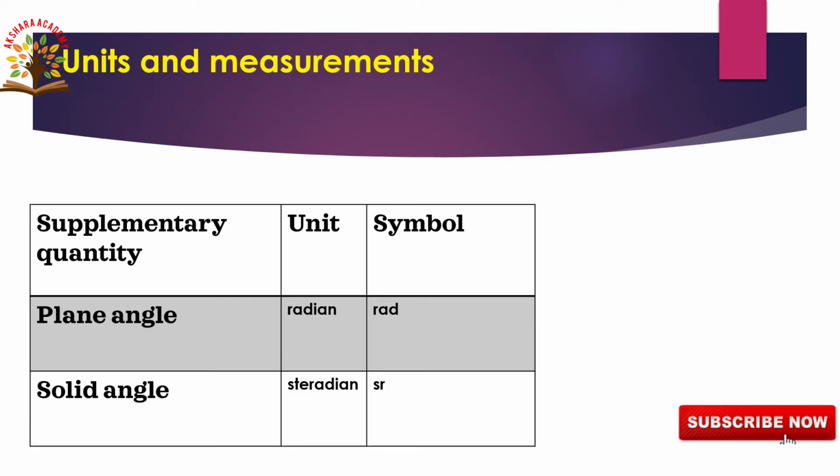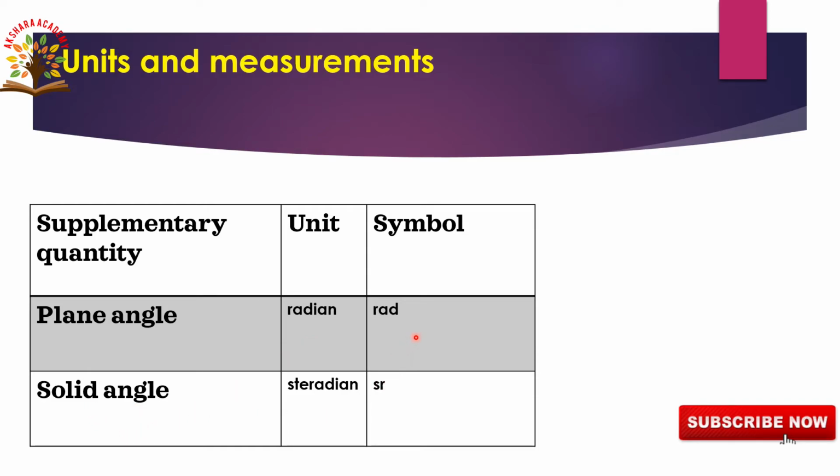In these units and measurements, these are the 2 supplementary quantities. One is plane angle, the other one is solid angle. The unit of plane angle is radian. The unit of solid angle is steradian. Plane angle unit radian, solid angle unit steradian.